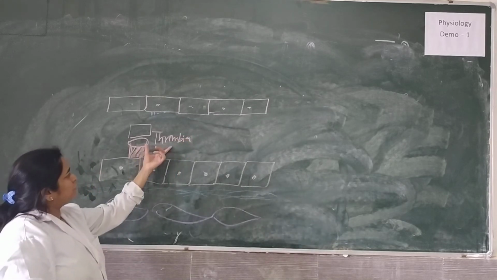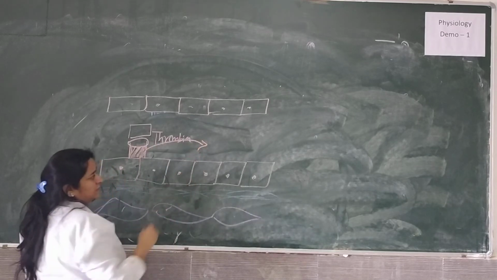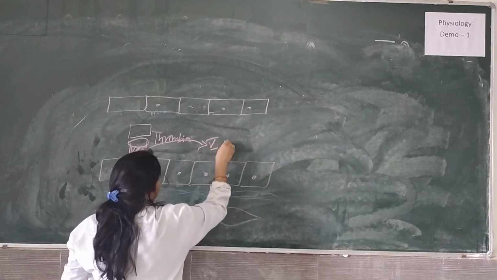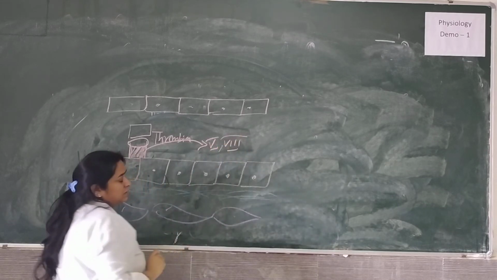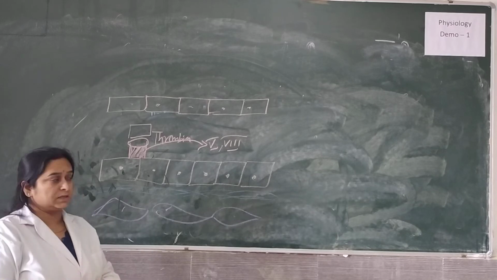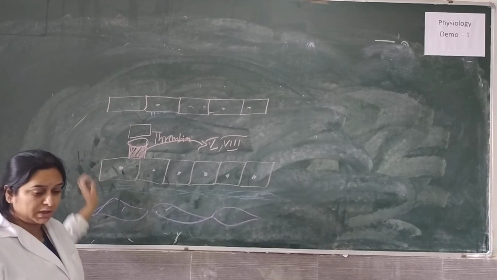Now what do they do? These proteins will inactivate a few clotting factors, which are 5 and 8. So these are a few important reasons, or the mechanism, behind why our circulating blood does not clot.